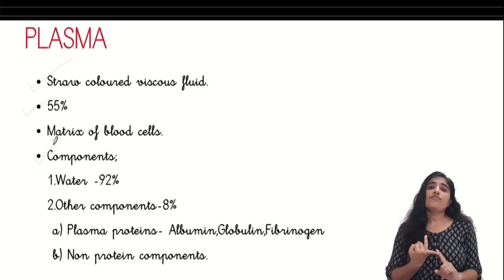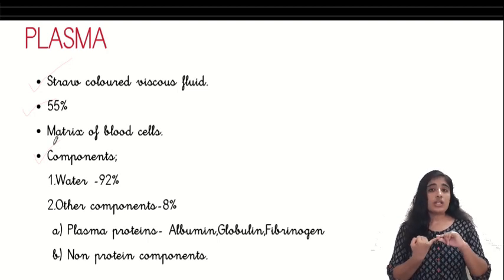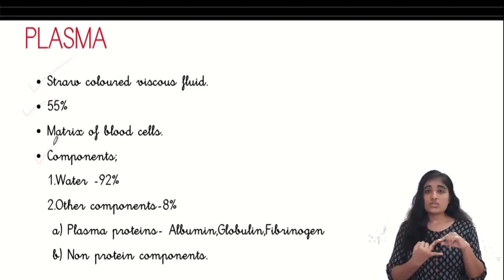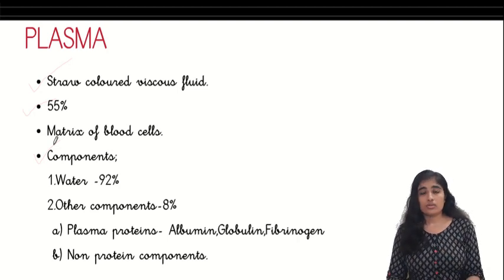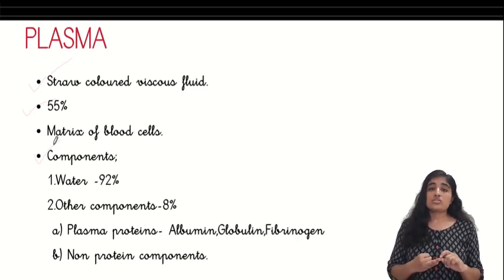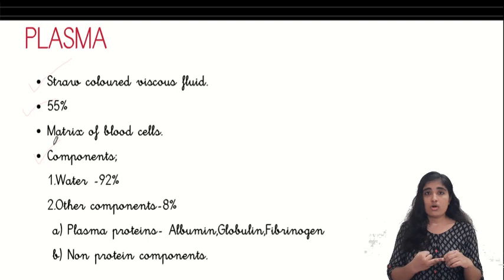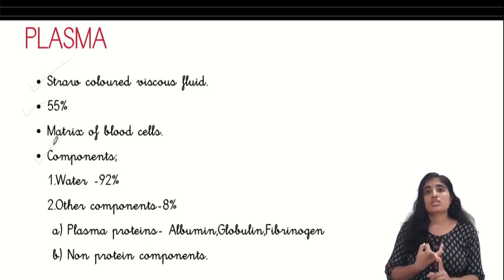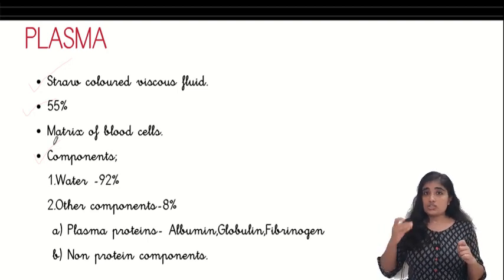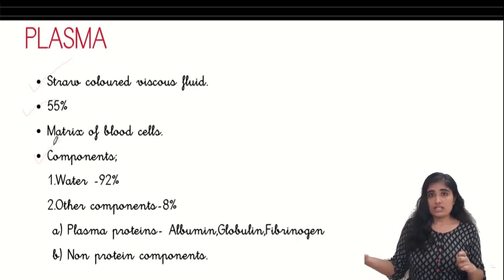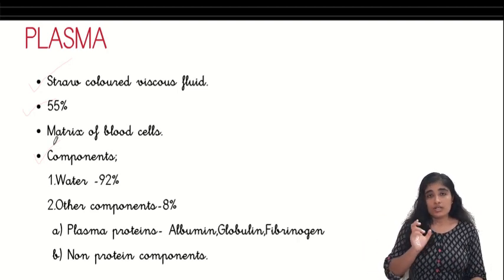The main function of albumin is to maintain the osmotic balance of blood. Next one is the globulin. You must have heard of immunoglobulins, right? So these globulins are mostly involved in the immune mechanism of the body. And the fibrinogen gets activated to form fibrin, which helps in blood clotting. So fibrinogen is involved in blood clotting.